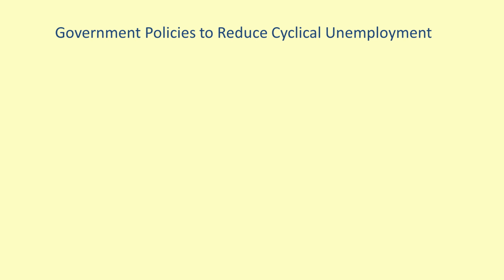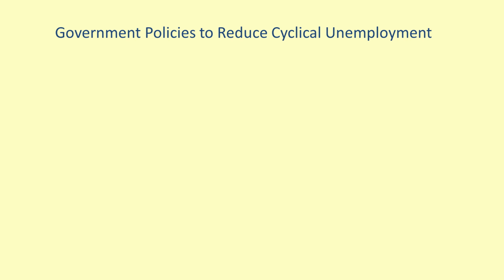Let's go over some potential government responses to cyclical unemployment. Recall that cyclical unemployment occurs as a result of changes related to the business cycle and is not part of the natural rate of unemployment. Cyclical unemployment occurs during recessions.